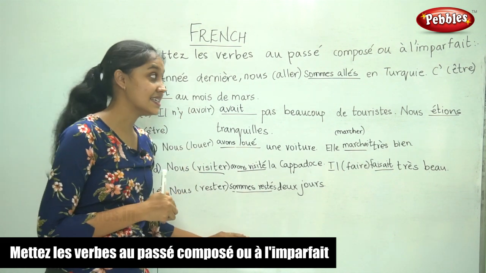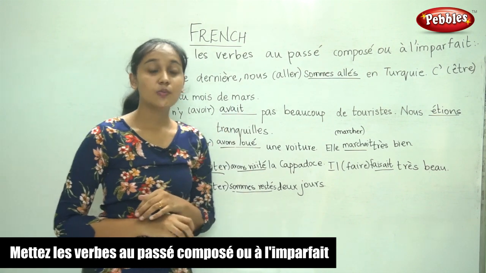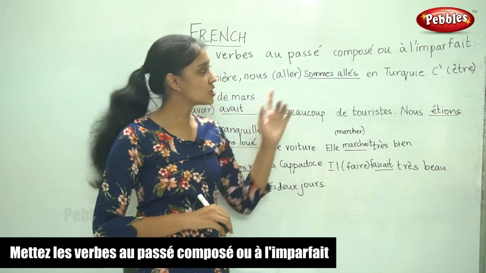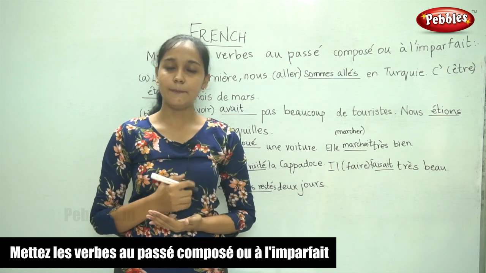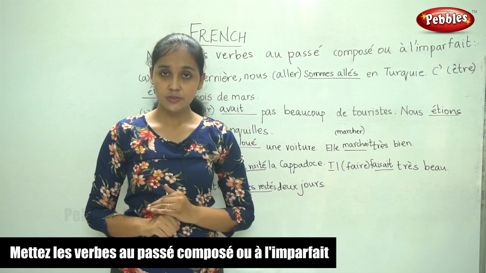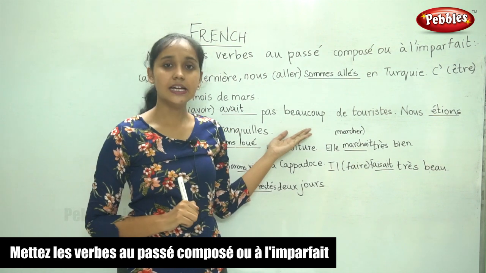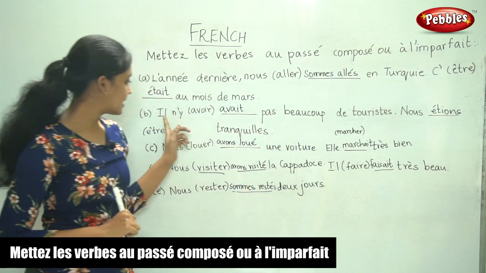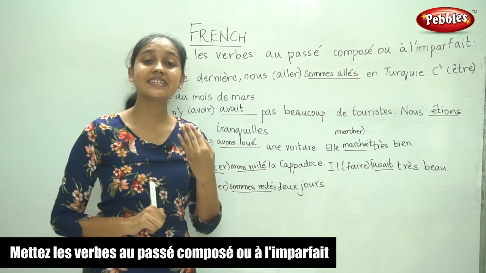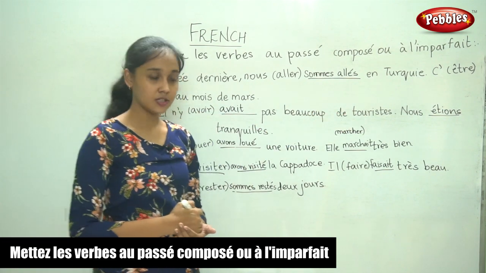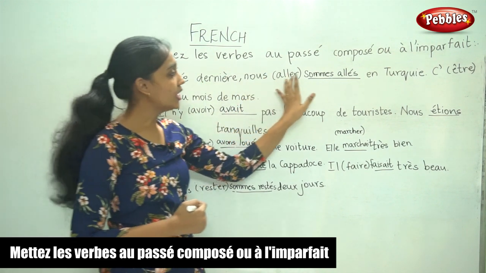So in this exercise, we learned how to write passé composé and imparfait. We also learned how to choose which of these 2 tenses to fill in. So for a principal action, we fill in the passé composé. For a description or to explain our daily habits, we use the imparfait. So let us take this sentence. In this sentence, there were not many tourists. It is a description of that particular situation. So we used imparfait. Whereas in this sentence, we went to Turkey.